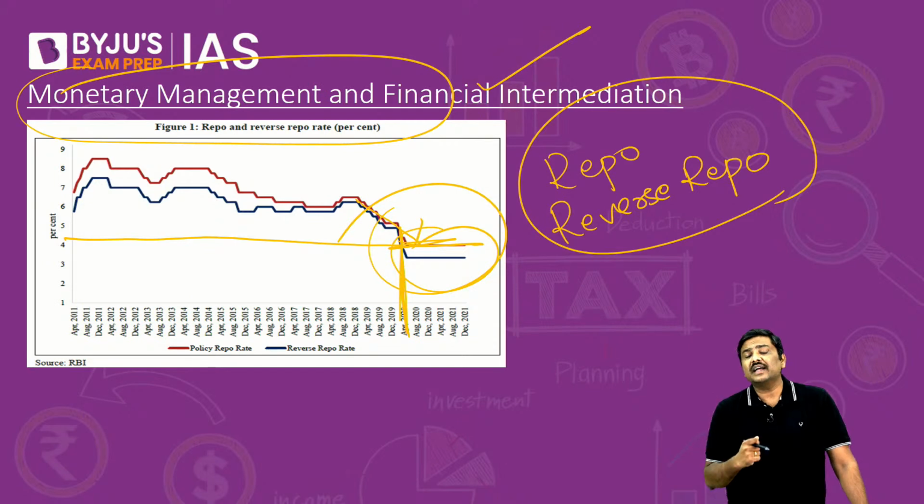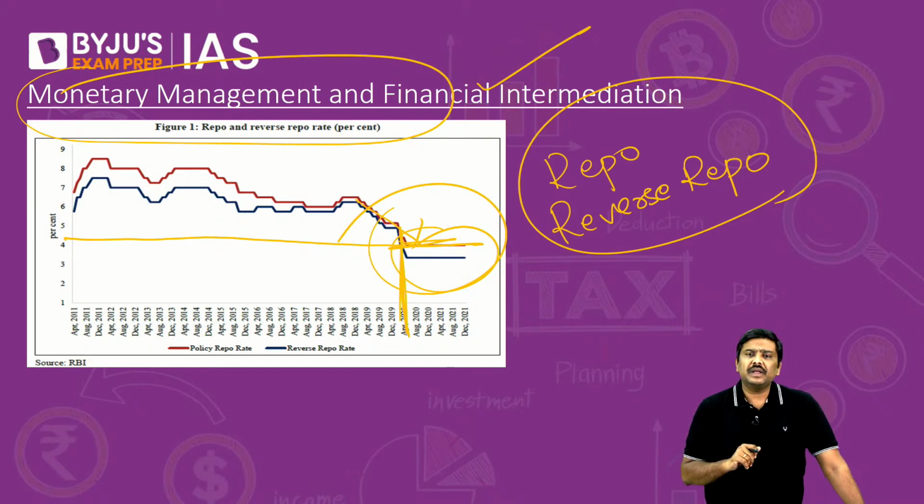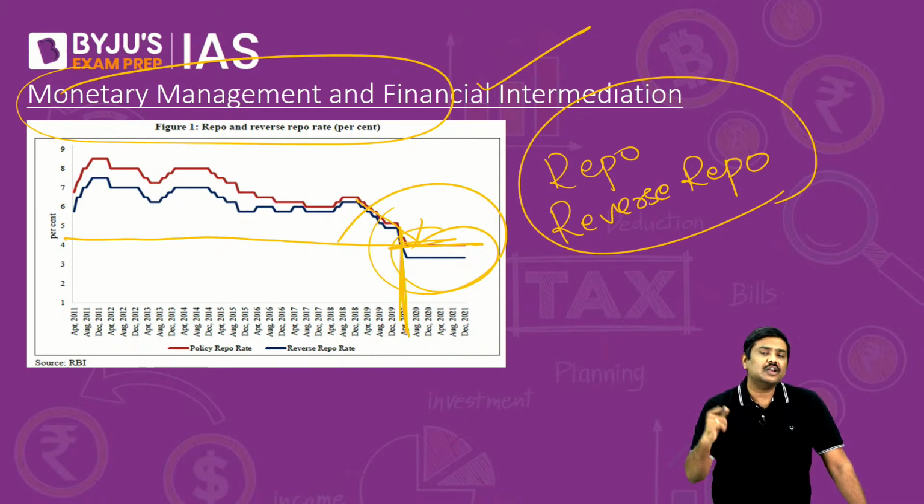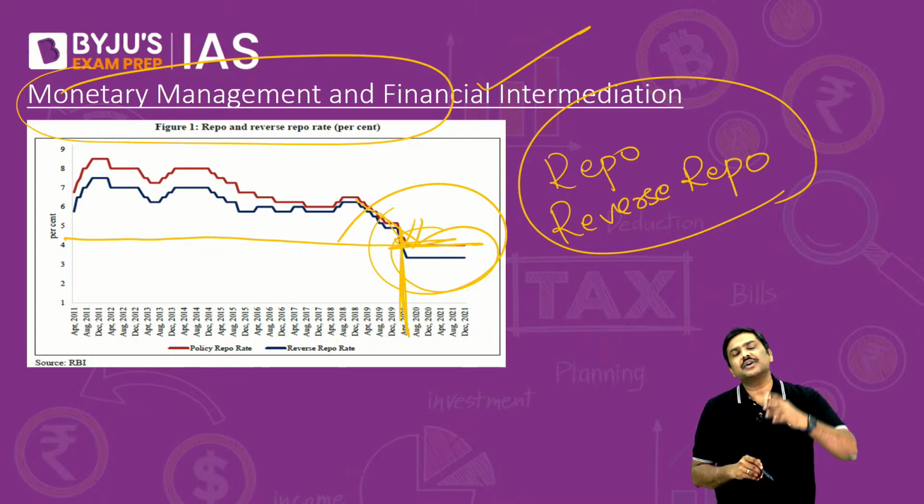Now why has this been done by RBI? Very simple. Because of the pandemic, there was a lot of distress in the economy. A lot of companies, the MSME sector, were struggling. In order to provide relief, in order to promote a recovery in the economy, the Monetary Policy Committee has reduced both the repo as well as the reverse repo.